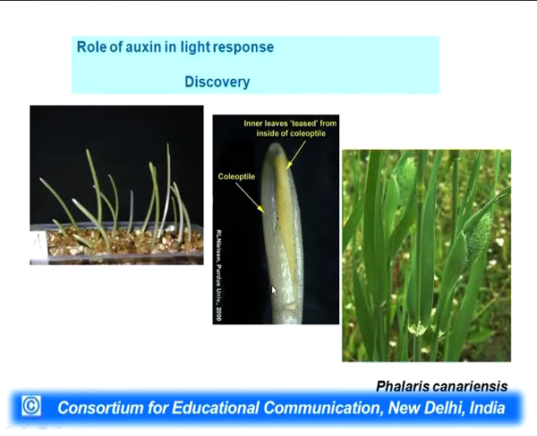This coleoptile is seen over here. This coleoptile is a hard cover inside of which new leaves come up. So, the first 2-3 leaves are covered with a thick cover which is called coleoptile, and this coleoptile is the one which bends towards the light immediately after germination, which is shown in the left.